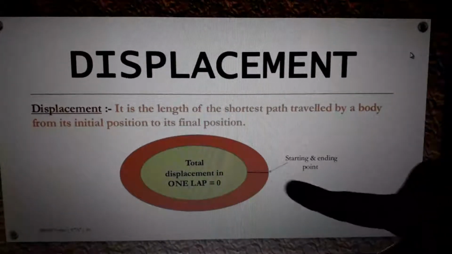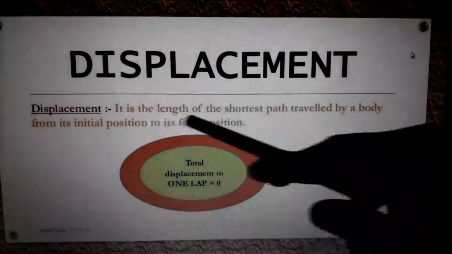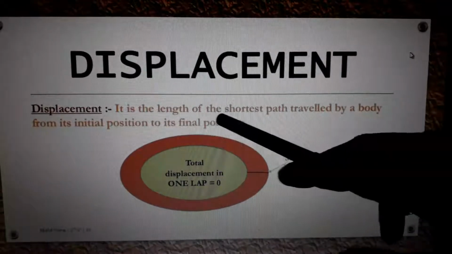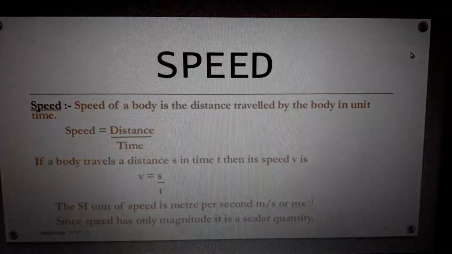Initial position is what? 0. Final position is what? 0. So what is the displacement? 0 minus 0 gives 0. So displacement can be termed as the shortest path traveled by a body. Mostly displacement happens in a straight line. The shortest path between two points is the straight line we draw. Any doubt about that? Now, next one is speed.